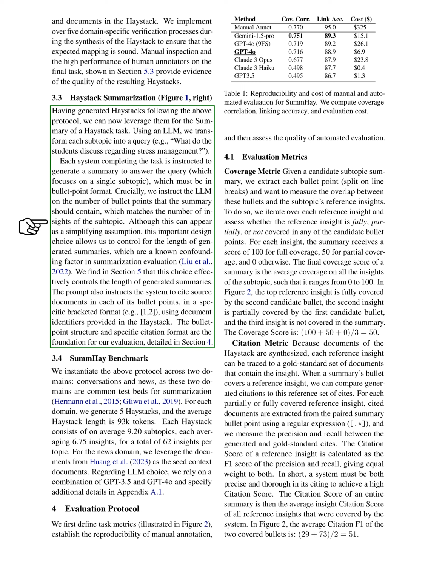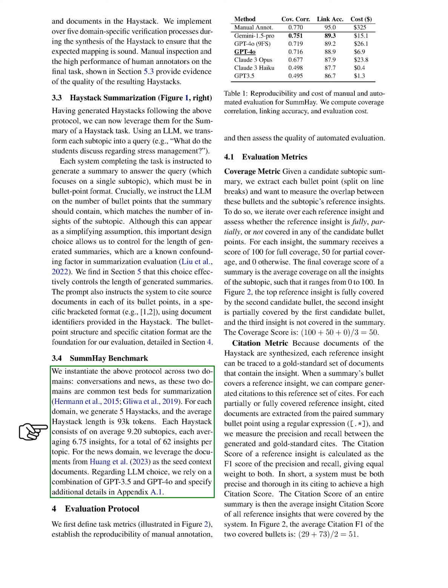We tell the language model how many bullet points the summary should have, which matches the number of insights in the subtopic. This helps us control the length of the summaries, which is important for evaluating summarization. We show in a section that this choice effectively controls the length of the summaries. The system is also told to mention the source documents in each bullet point using a specific format, like 1, 2, with document identifiers from the haystack. This bullet point structure and citation format are crucial for our evaluation, as explained in a section called SummHay Benchmark.